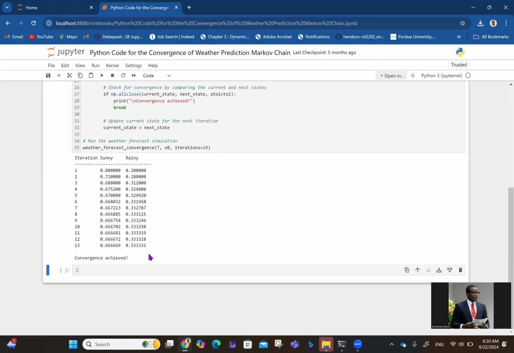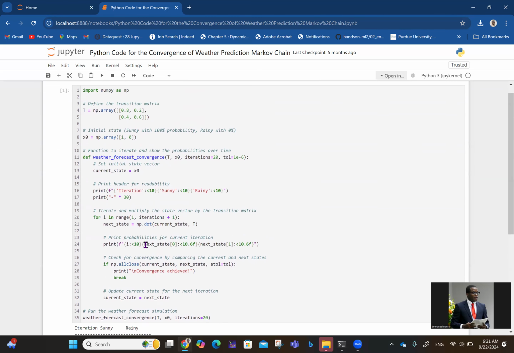So you see that at the end of the day, it looks like this sunny probability is going to be like 0.6667, while this other one will be 0.3333, like that. So that is the convergence, depending on the number of iterations you want.